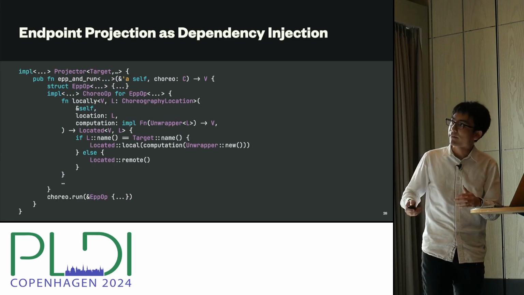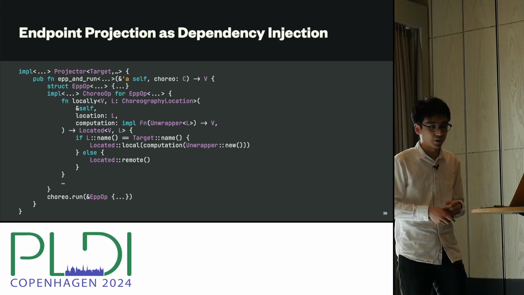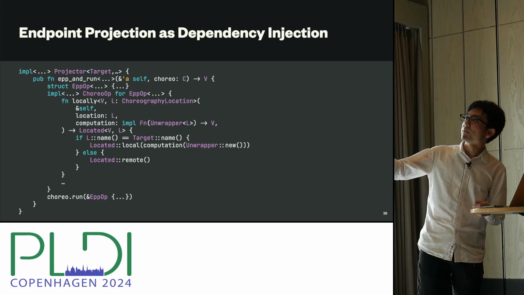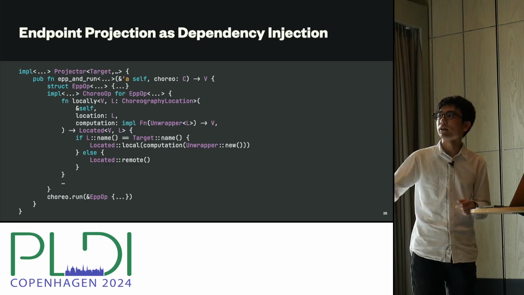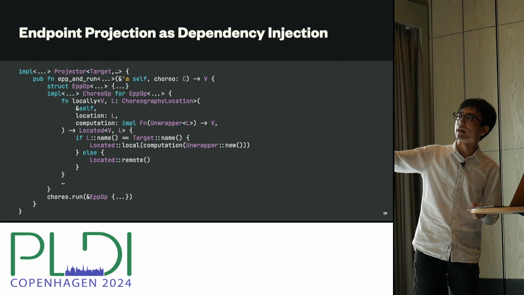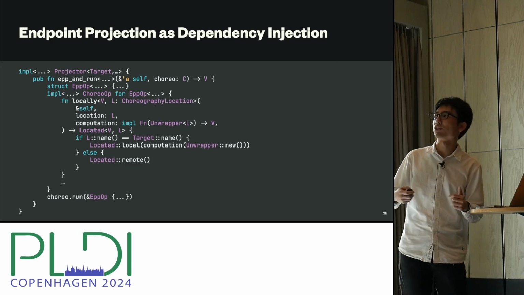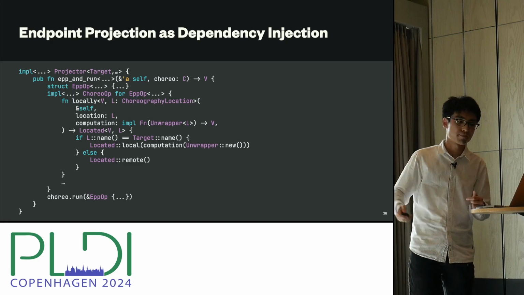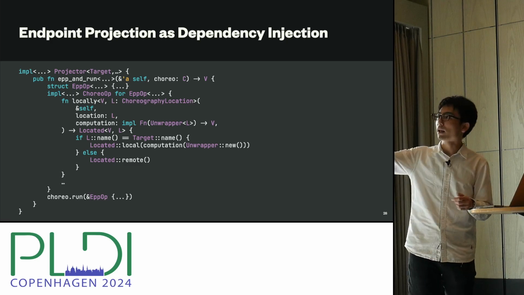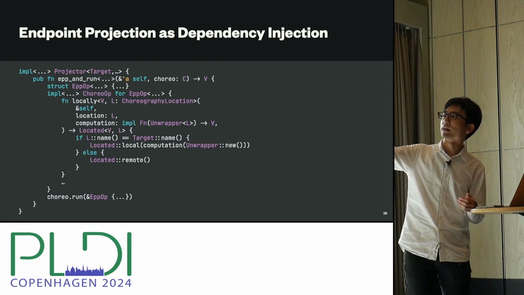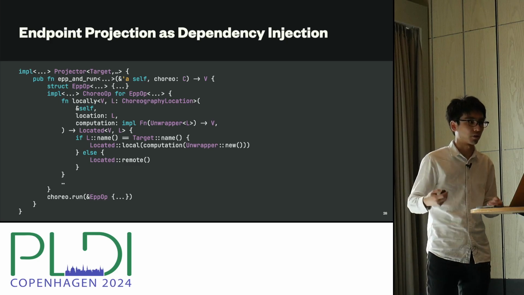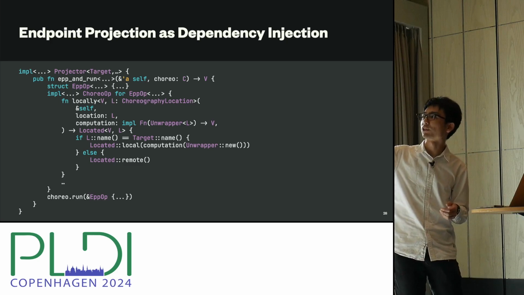So here's a simplified version of EPP in ChoRus. This EPP and run method takes a choreography and constructs what I call EPP op. And this is the specialized implementation of this ChoreoOp trait. In the locally operator, which is shown here, we compare the name of the specified location against the current projection target.